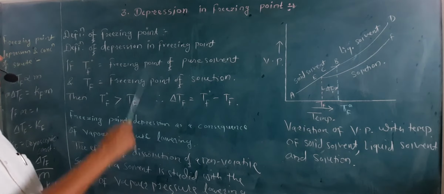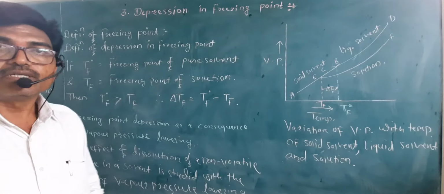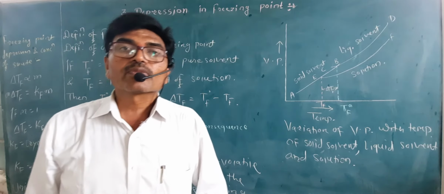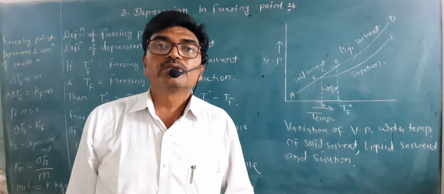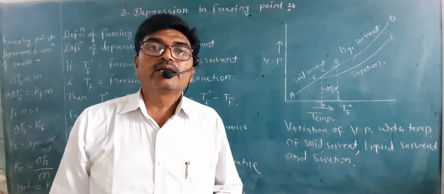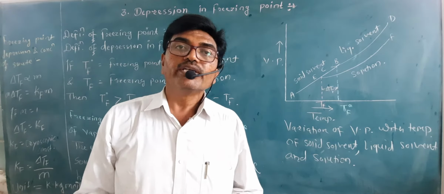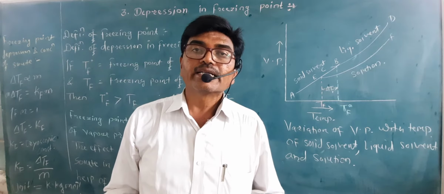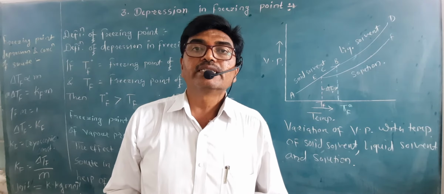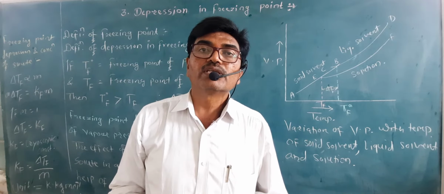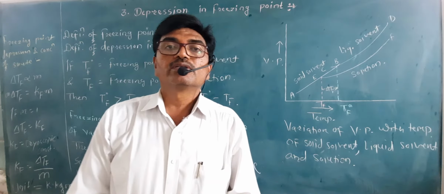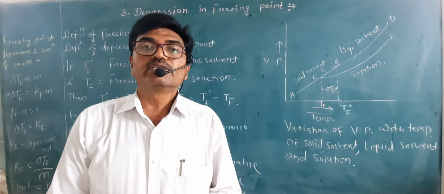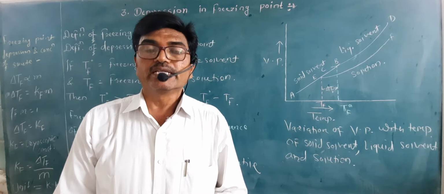So the temperature at which liquid and solid form are at equilibrium, that is having the same vapor pressure, that is called the freezing point of the liquid.